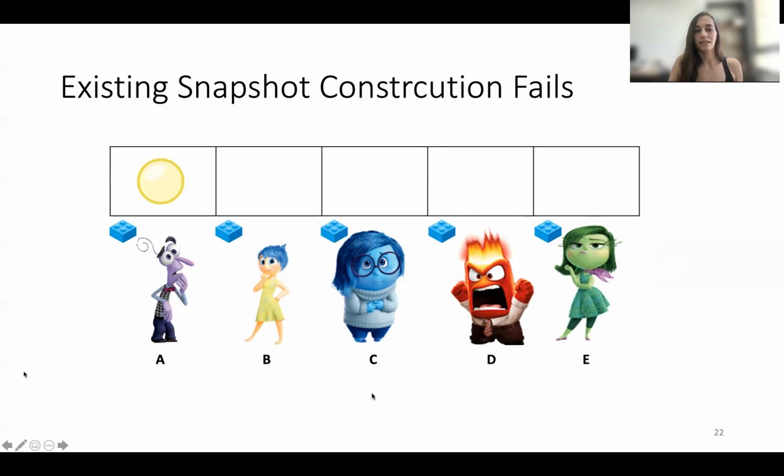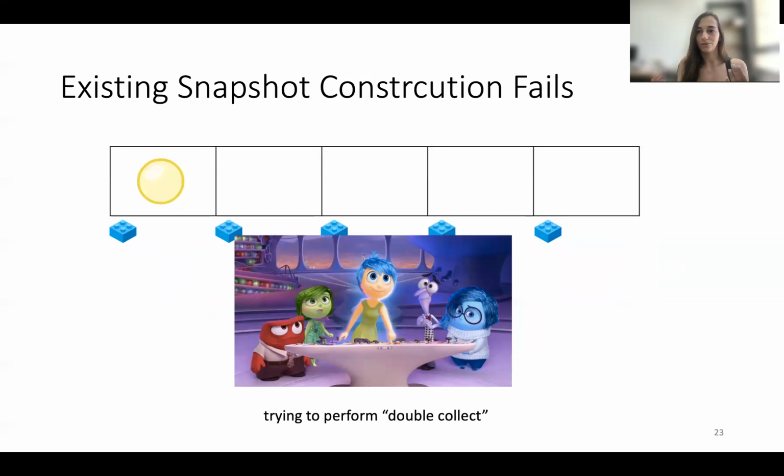So for example, A updated this yellow dream in its cell, and now someone wants to take a snapshot. So how do they normally do that? They do a double collect. Everyone tries to agree on 2 consecutive collects of the array without any changes in between. They help each other, and we want them to be able to read the same thing twice.